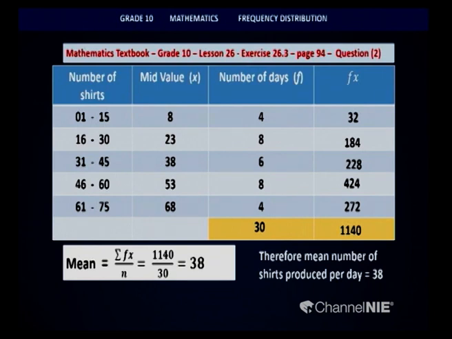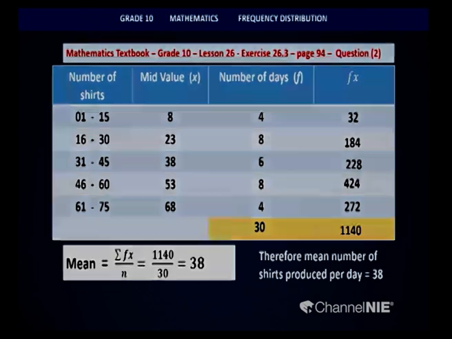So the total 1140 was divided by 30 to obtain 38. So in words, if I express the final answer, it is the mean number of shirts that were produced per day. So 38 shirts. There was another part of the question there. Shall we go into this?